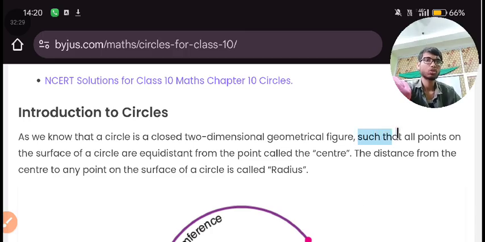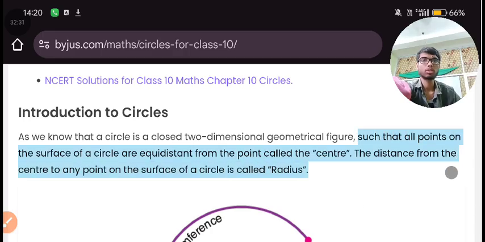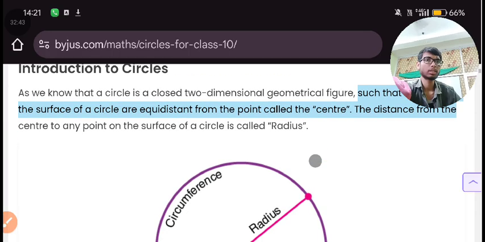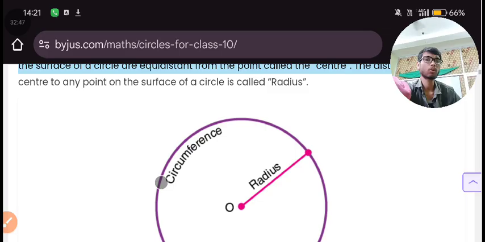Next, all the points on the surface of a circle are equidistant from the point called the center. The distance from the center to any point on the surface of a circle is called the radius. It is talking about this.